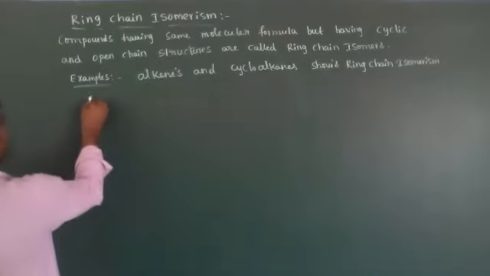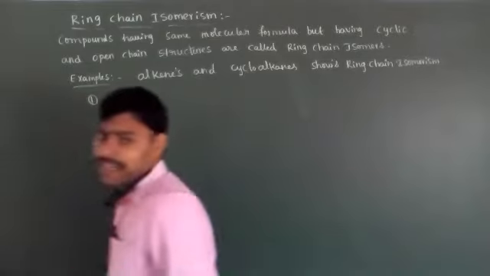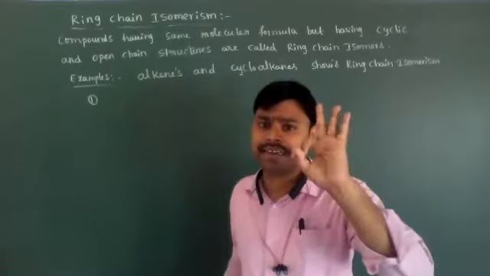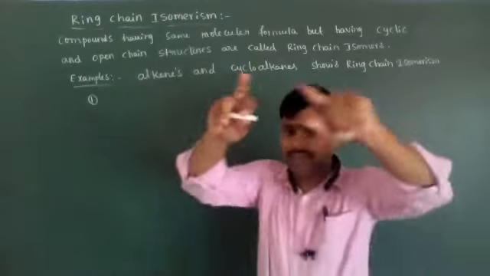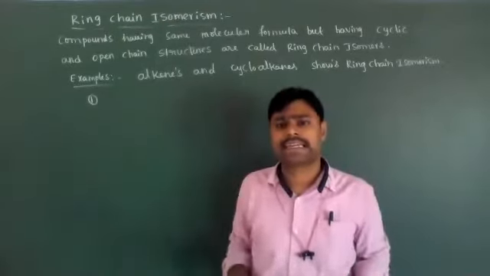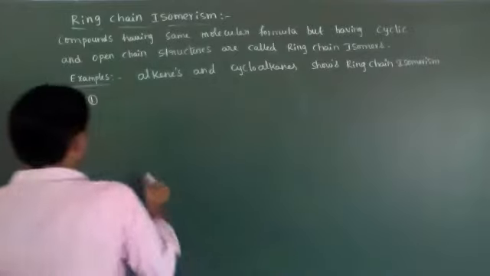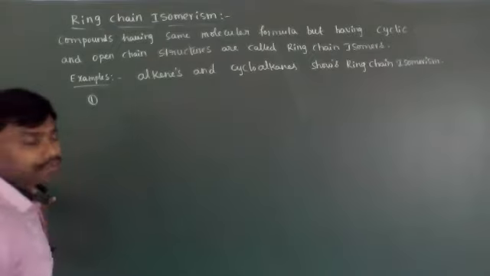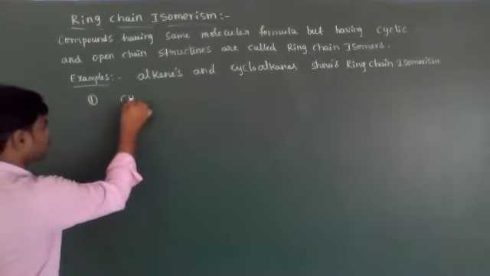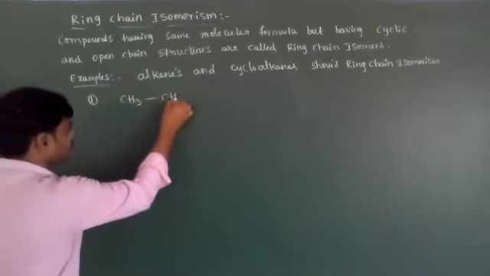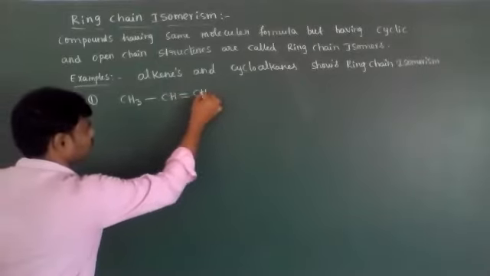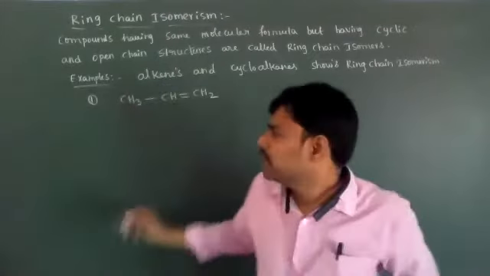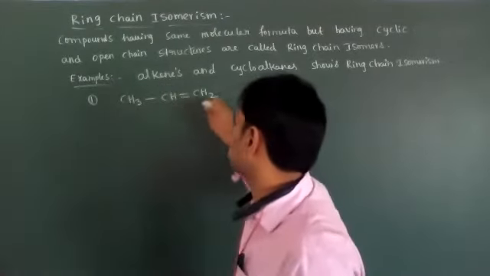Let's see one example. I will give you three carbons. In order to form a ring, how many carbon atoms are required at least? Three carbon atoms are required. Then only we can form a three-member cyclic ring. So for the formation of a three-member cyclic ring, take one example, propene: CH3-CH=CH2. Here how many carbons are there? 1, 2, 3.